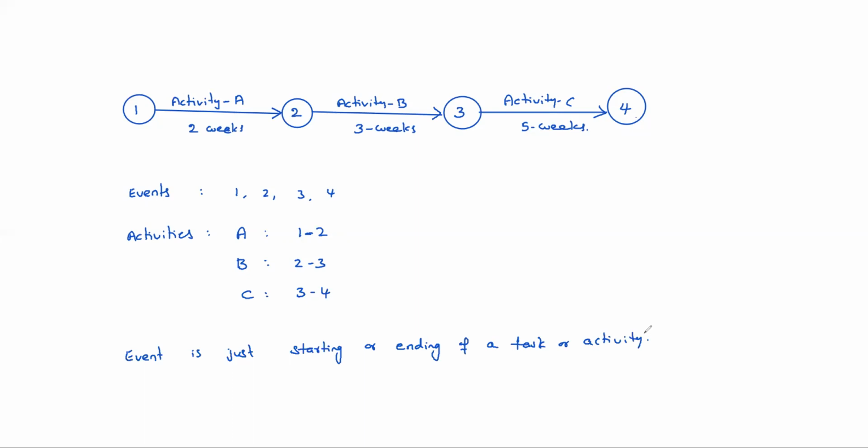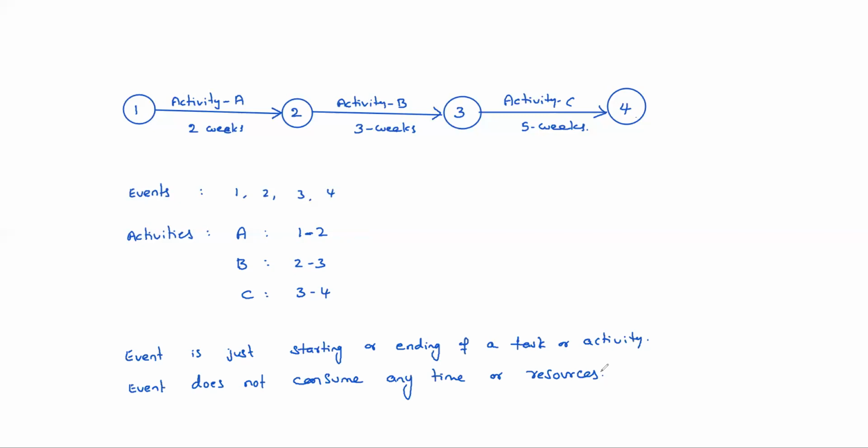Just completion or starting, that is the event actually. It's just an event. That means it's completed, started, that kind of thing.